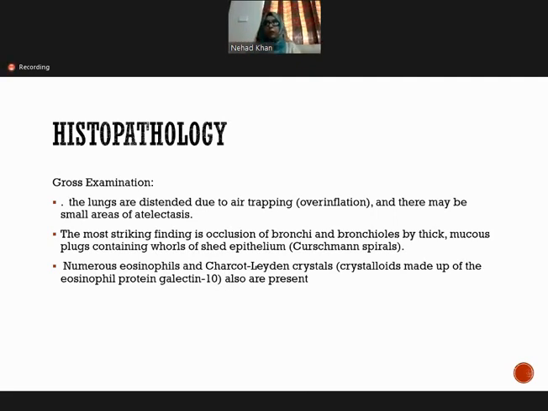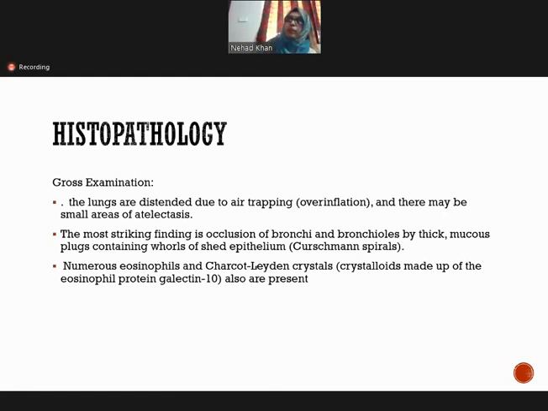The most striking finding is the occlusion of the bronchi and the bronchioles by thick mucus plugs, which contain whorls of shed epithelium. This is known as Curschmann spirals. It is very important, as it can be asked in which type you find Curschmann spirals and Charcot-Leyden crystals.